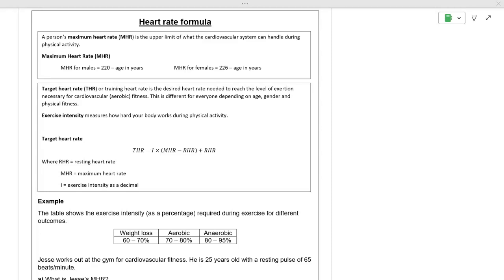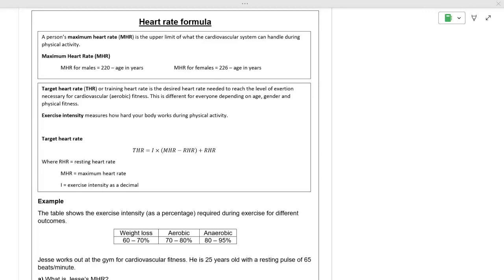So in this lesson we're looking at the heart rate formula, and this is really interesting if you're an athlete or if you're doing any type of exercise. It's where you should be when you're doing those workouts. A person's maximum heart rate, or MHR, is the upper limit of what the cardiovascular system can handle during physical activity. So if you're getting above that, you might start to feel lightheaded, you might start to feel sick, and it's about then getting yourself back in control and getting that heart rate down a little bit.